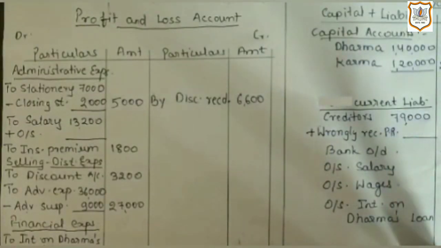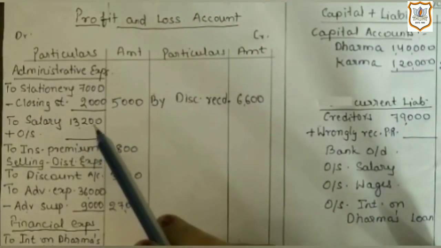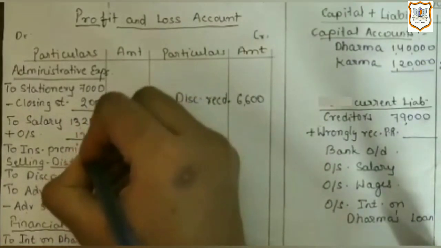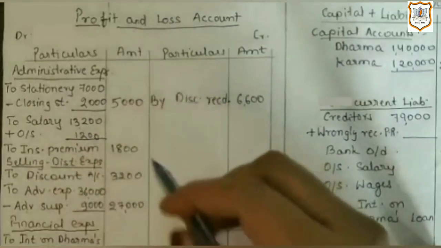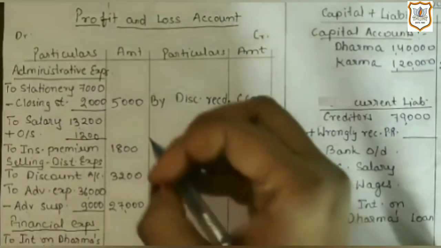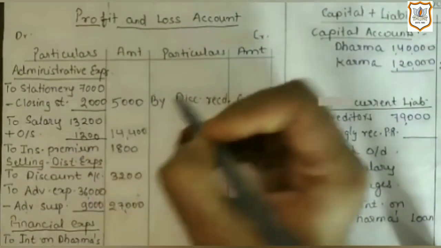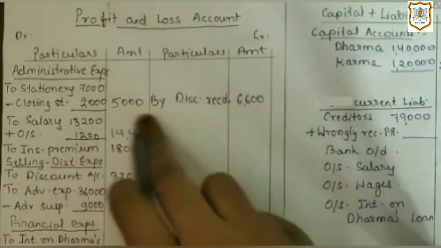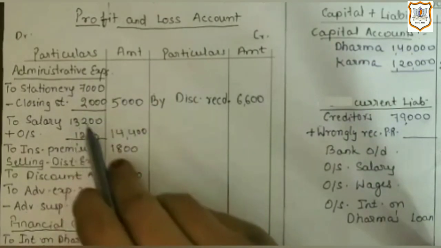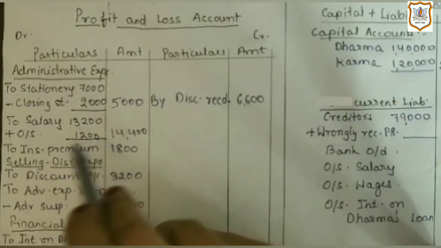For second effect, we will add it to the expense of salary, which has been already recorded, as this portion means 1200 is also the expense of current year, though it is yet to be paid. So in outer column we will get 14,400. That means out of 14,400, which is the expense of current year, 13,200 is paid and 1200 is yet to be paid, which is outstanding.